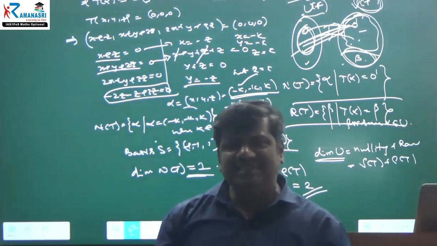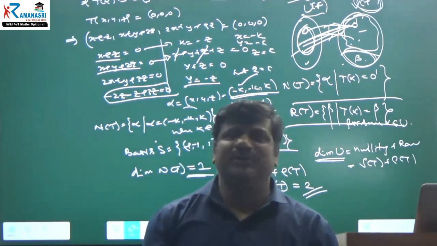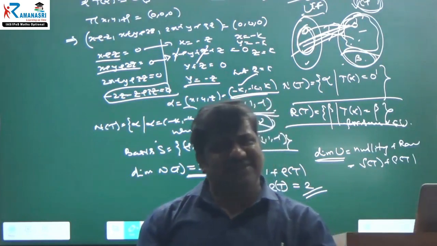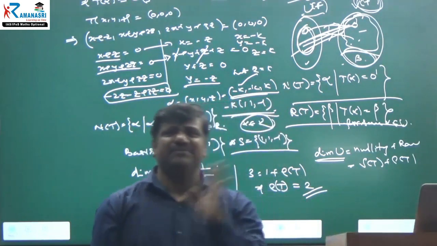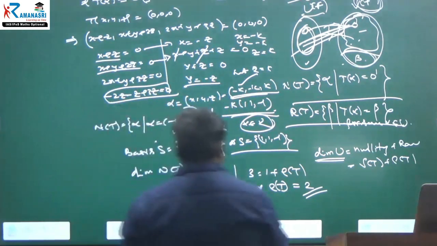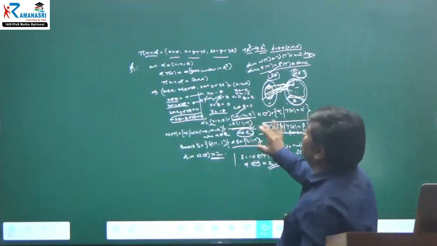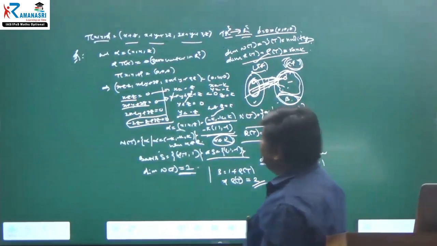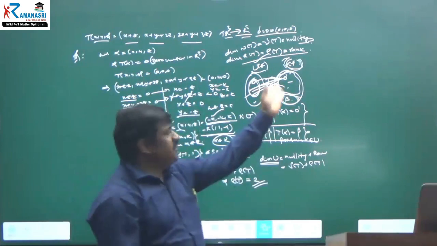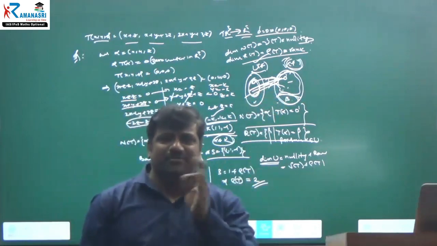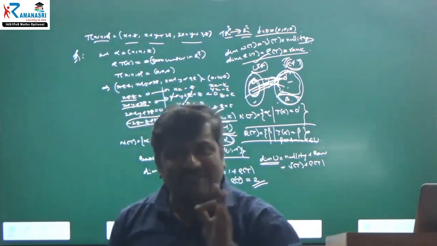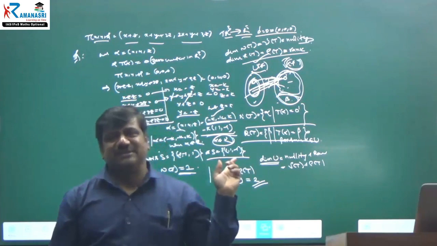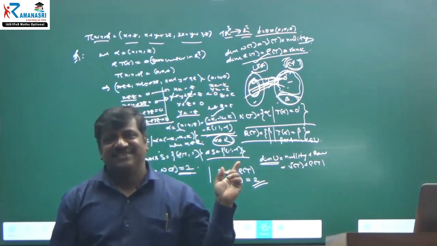That's it. Very simple. Hardly 2 to 3 minutes for this question. Nothing else. I haven't done much. Even with explanation, I am taking this much time. I am explaining because maybe you freshers don't know what the null space is, what the range space is, or what a linear transformation is.